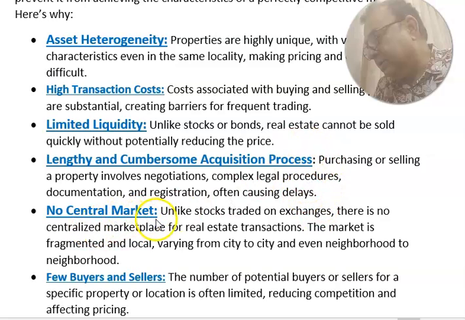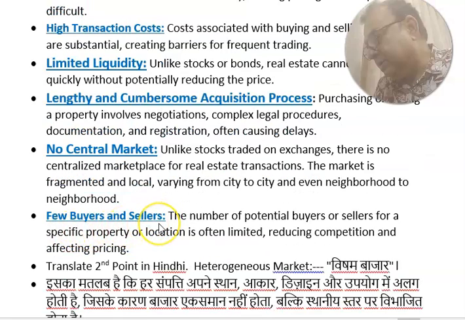No central market. Unlike stocks traded on an exchange, there is no centralized marketplace for real estate transactions. The market is fragmented and local, varying from city to city, even neighborhood to neighborhood. Few buyers and sellers. The number of potential buyers or sellers for a specific property or location is often limited, reducing competition and affecting pricing.